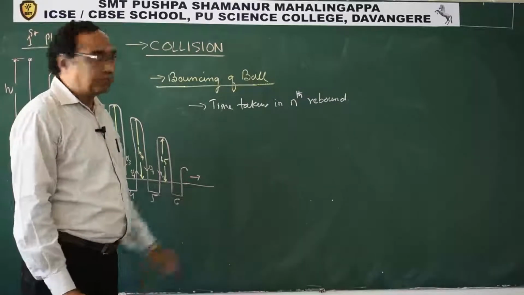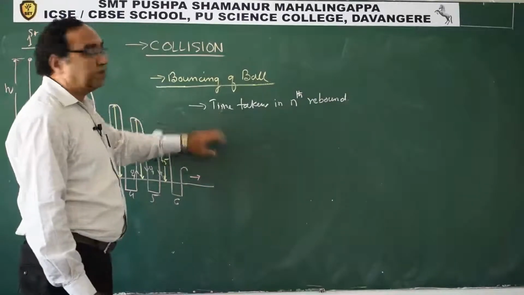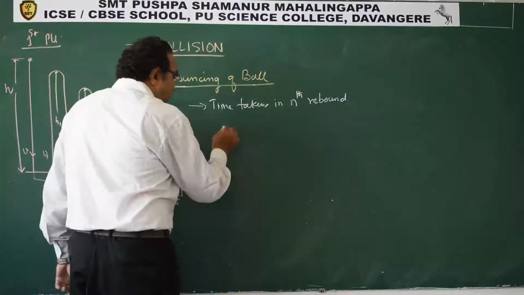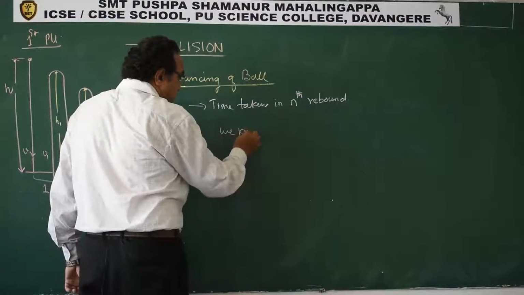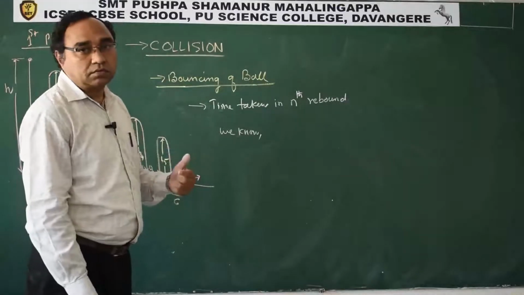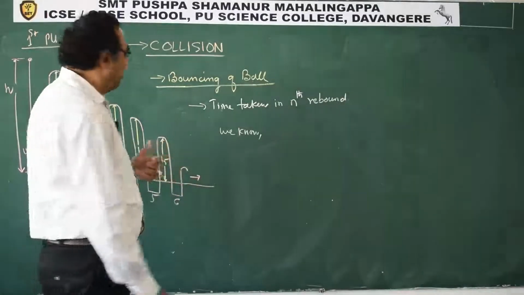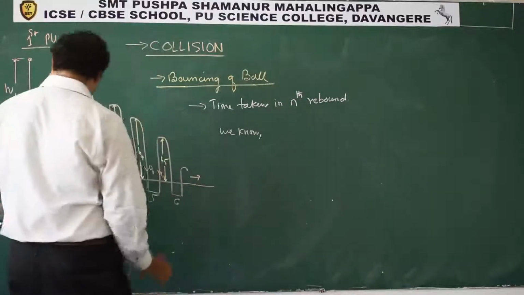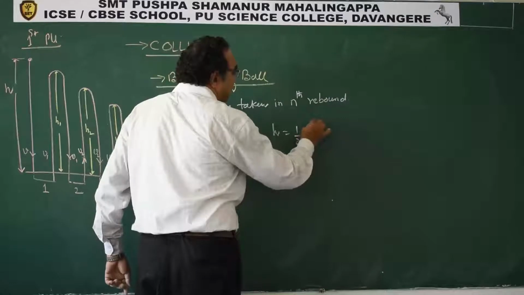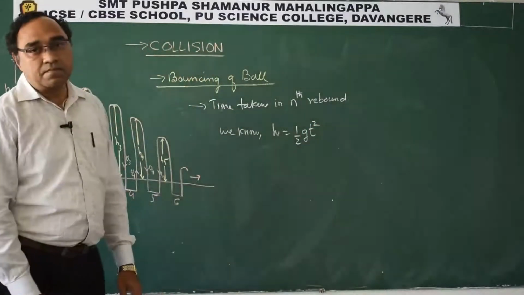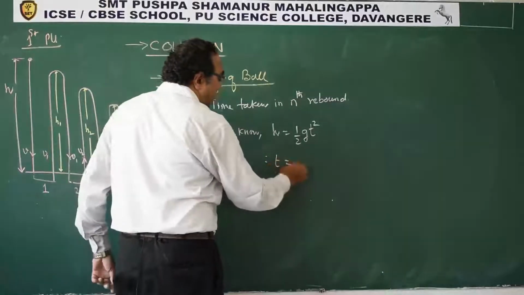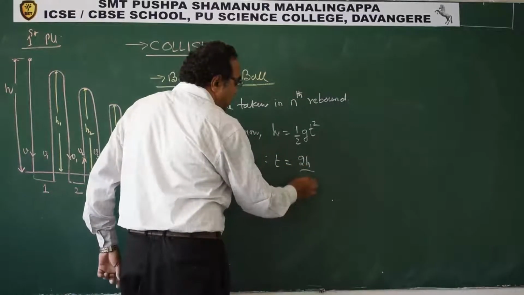Now students, the next topic is time taken in nth rebound. We know, just now we had found out H1. H we can write as half g T square. So I can say therefore T is equal to root of 2H upon g.